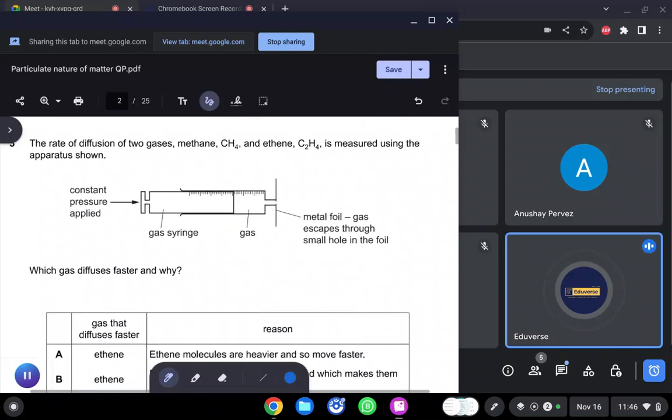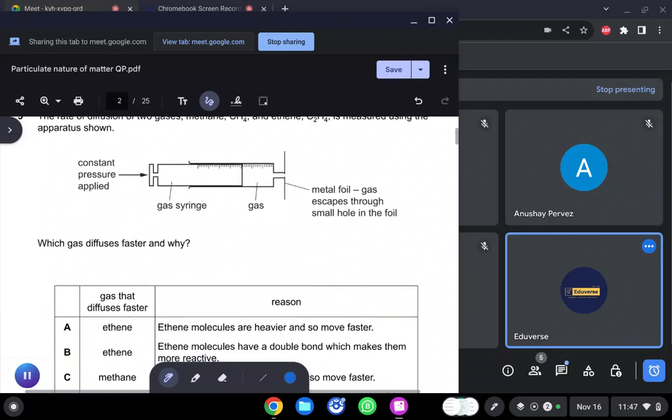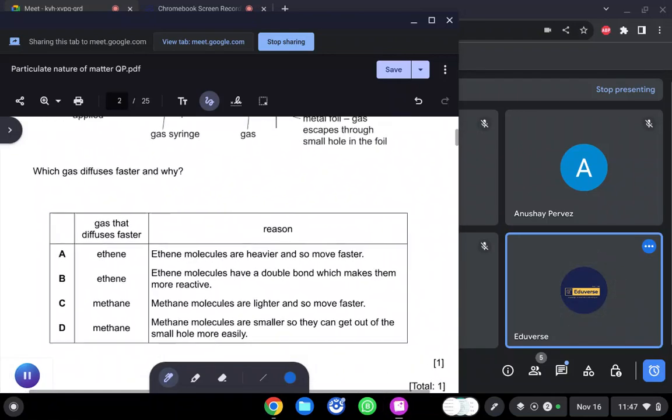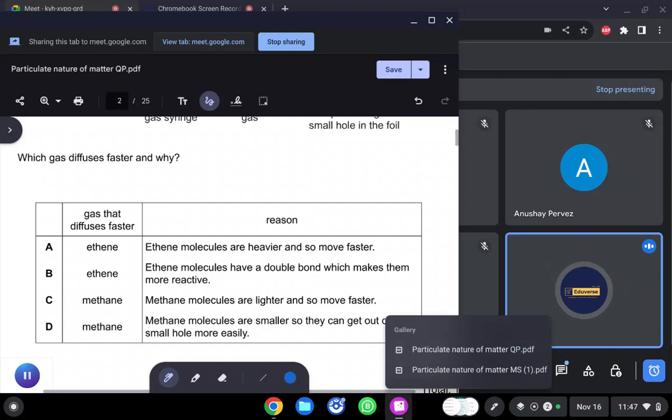So the setup is in front of us: constant pressure is applied, gas is present in the gas syringe, and metal foil is placed in front. Why? So that gas escapes through the small hole in the foil, and only the gas spreads out, diffuses. So which gas diffuses faster and why? The law will remain the same: lighter gases will diffuse faster.